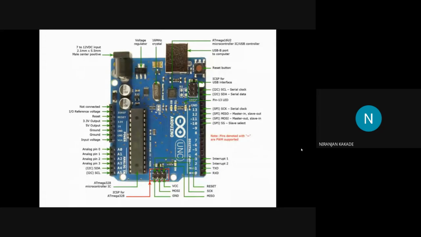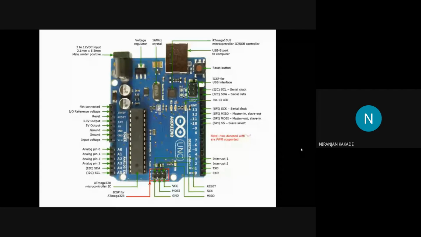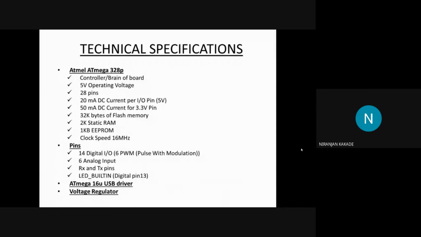I will explain the technical specification with the help of this image. The technical specification consists of 4 main points: the Atmel 328P, the onboard GPIO pins, the Atmega 16U USB driver, and a voltage regulator.